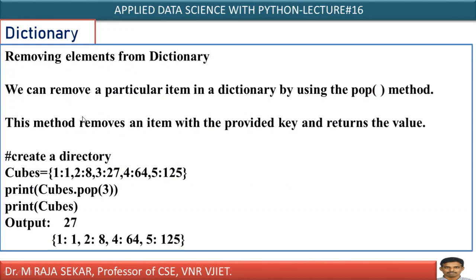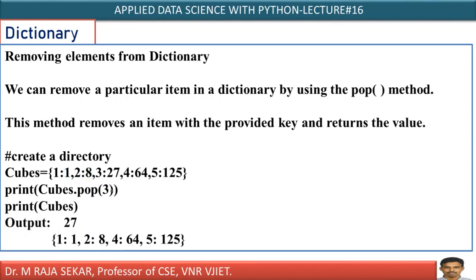Now, I can remove an element from the dictionary. How can I do it? Just see, there is a dictionary. We created a dictionary. 1 is the key, its value is 1. 2 is the key and its value is 8. 2 cubed is 8. I named it cubes. 3 is the key, 3 cubed is 27. I just created a simple dictionary.